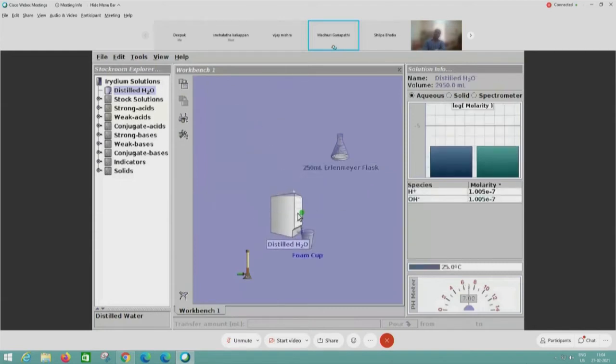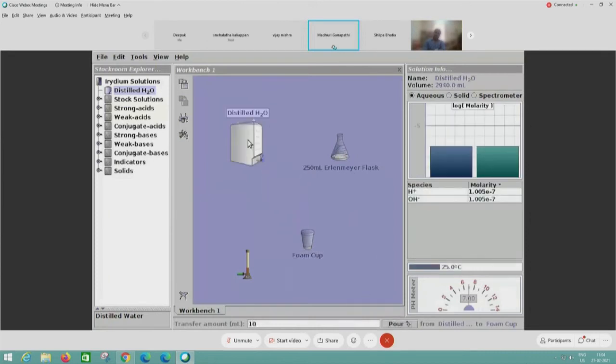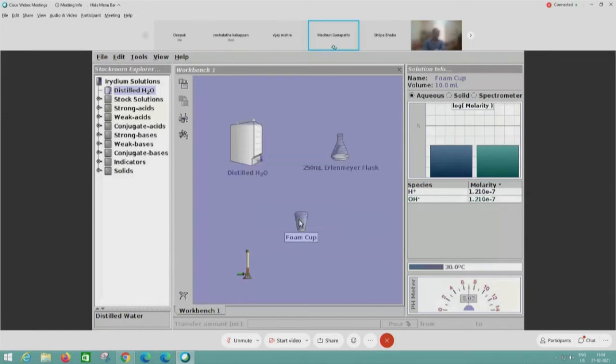I'll add 10 ml of water to this. Here it is at 25 degrees centigrade. In thermal properties, I'll set it at 25 degrees only. I can also set it at 30 degrees Celsius and insulate from surroundings, so the foam cup will remain at 30 degrees. Yeah, I think I'm done. Anything else to ask? No, ma'am, it's clear.